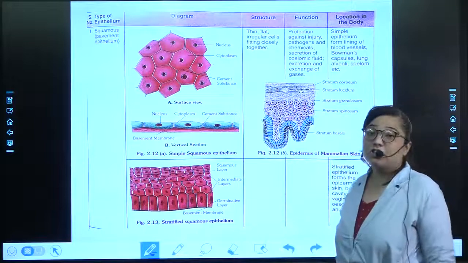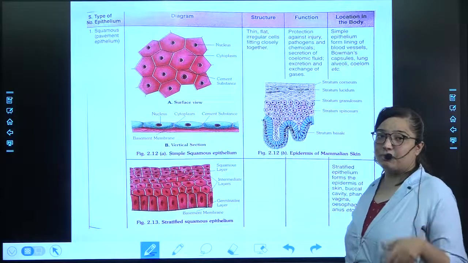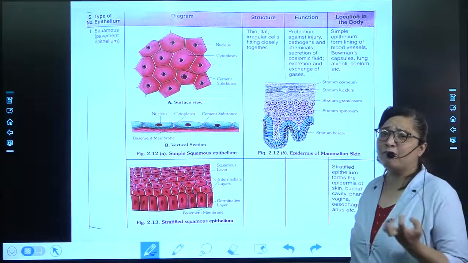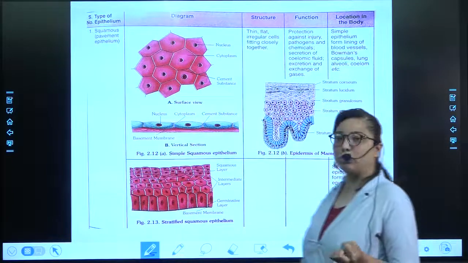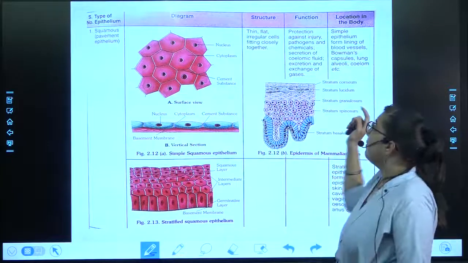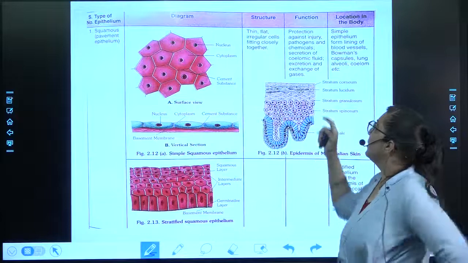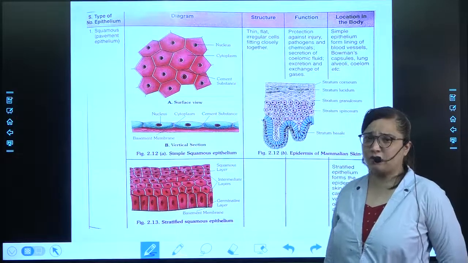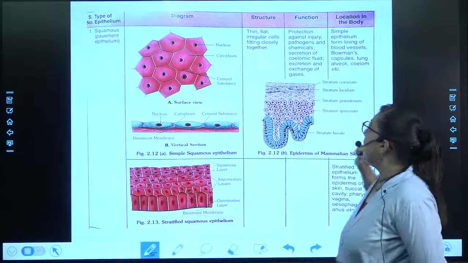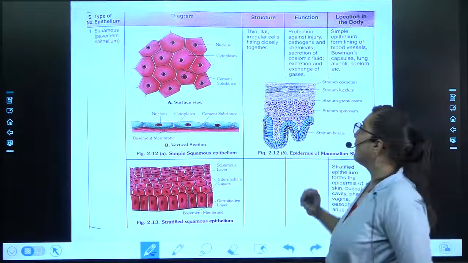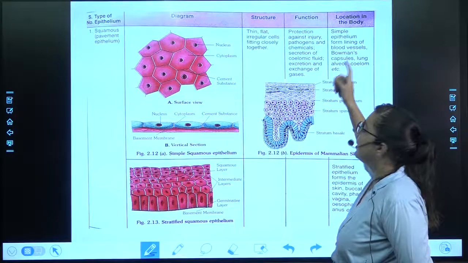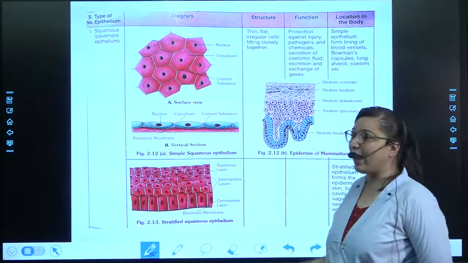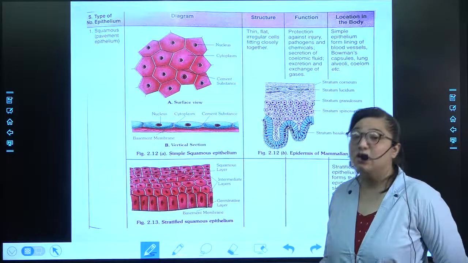How is the structure? You can see the shape is totally irregular and the cells are bound very tightly to each other. Very closely they are bound to each other. And what is its function? It will protect against any kind of injury, against any chemicals, and it will help in the secretion of xylem and in the exchange of the gases.